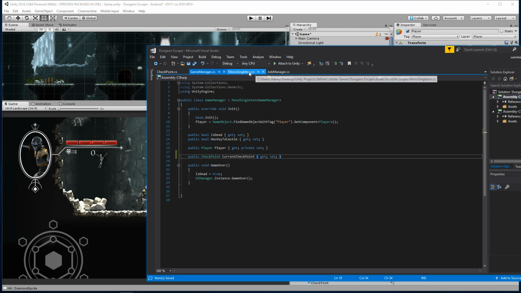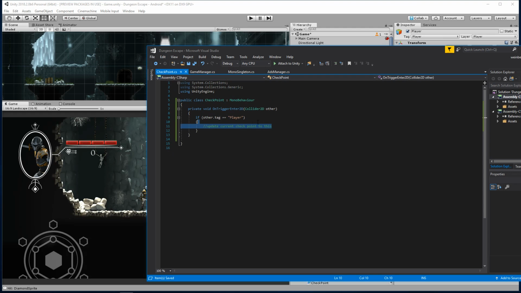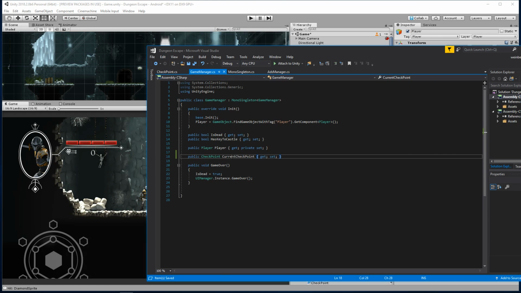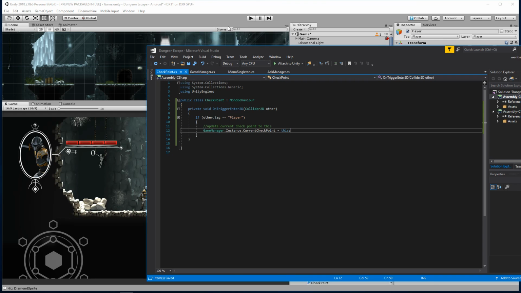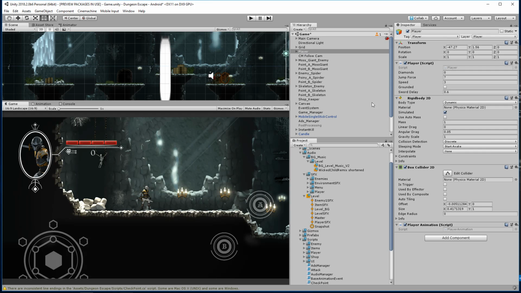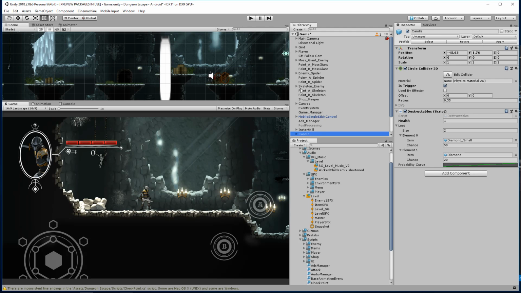All right, what I can do now is go over to my checkpoint here, update current checkpoint to this. And all I'm going to do here is say GameManager.instance.checkpoint equals this. And what that's going to do is I can now restart the game using this checkpoint, and I can get the gameObject.transform.position, and it's going to give me that specific instance of the checkpoint. So it will give me the position of whatever that checkpoint is right there, which is like -11 or something.